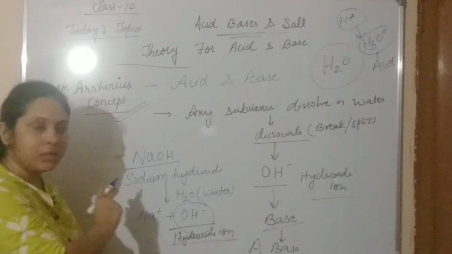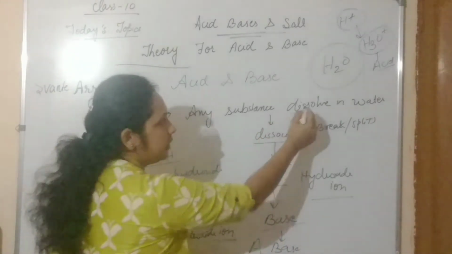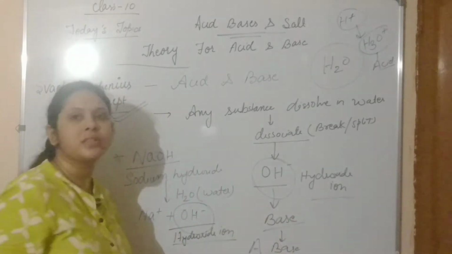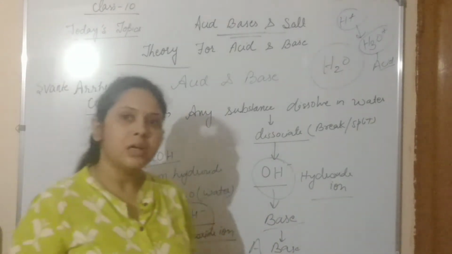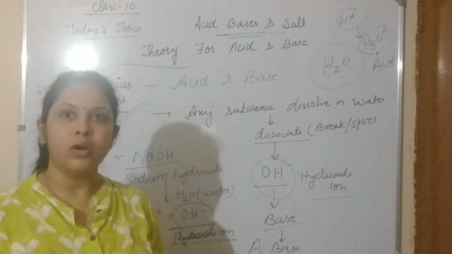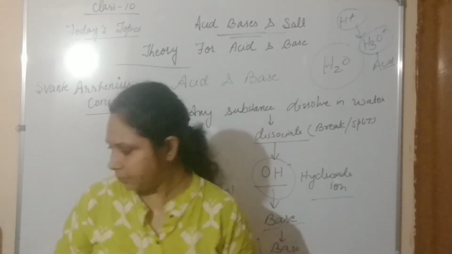In bases, the substance dissolves in water, dissociates and produces hydroxide ion. This is the basic concept that Arrhenius gave for acids and bases.